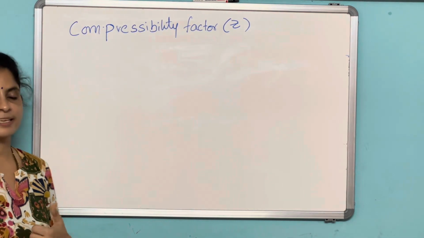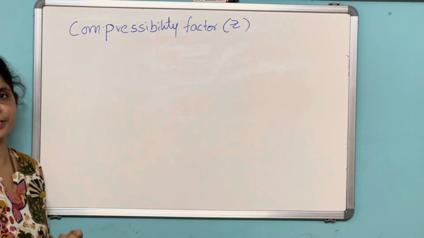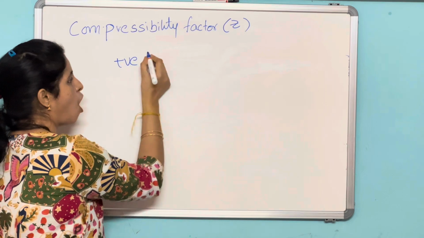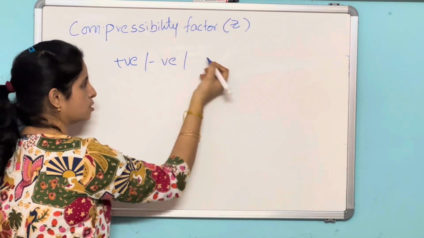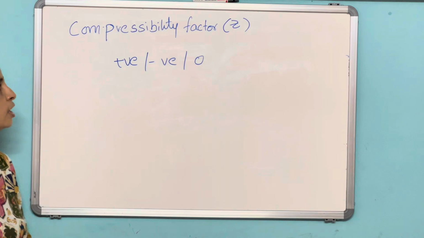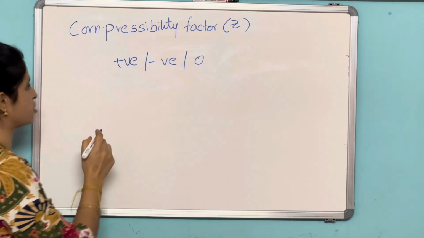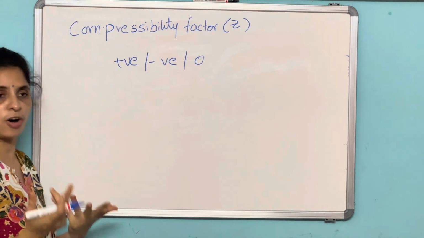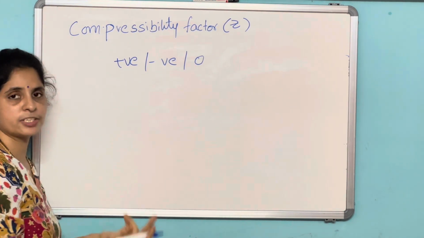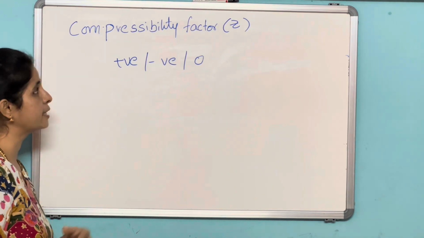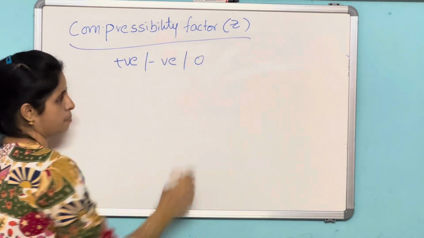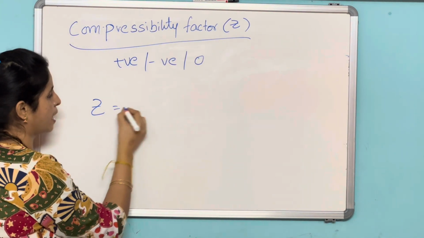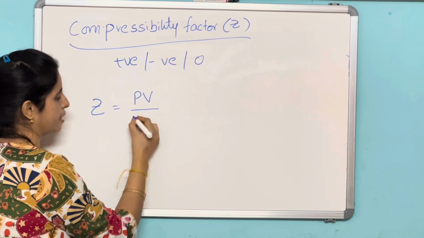This indicates the deviation from the ideal behavior. This Z represents whether it is a positive deviation, a negative deviation, or zero deviation, which means there is no deviation. Whatever the deviation is, that information will be given by the compressibility factor, which is represented by Z. So the formula for Z is given by PV by nRT.